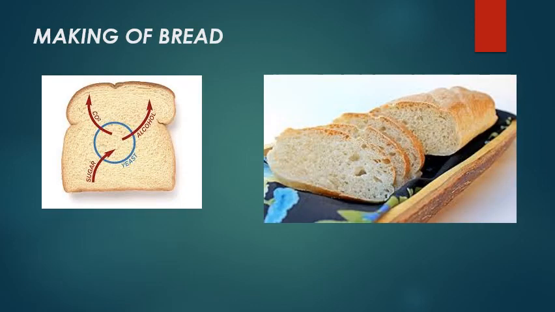The bread which we eat is prepared with the help of yeast. Again, the same process of fermentation. The ingredients for making bread are flour, water, yeast, milk, and sugar. These ingredients are mixed together to make a dough. Yeast cells multiply rapidly in the dough and they consume the sugar which is present in the dough and produce carbon dioxide gas. The carbon dioxide released is trapped in the dough in the form of gas bubbles.